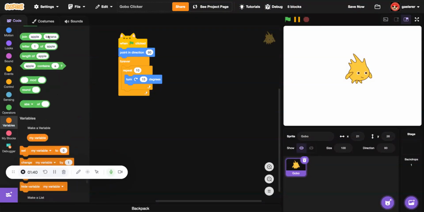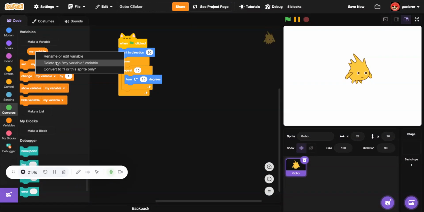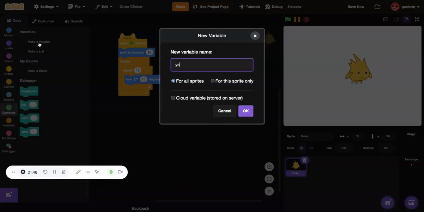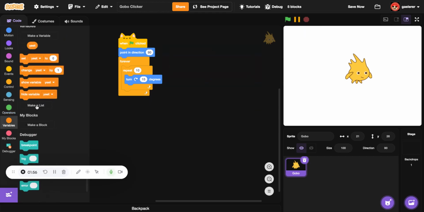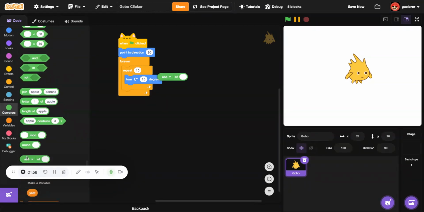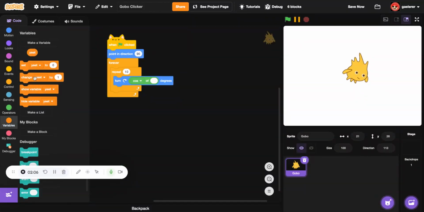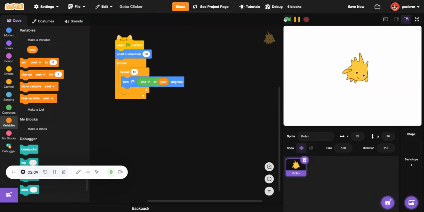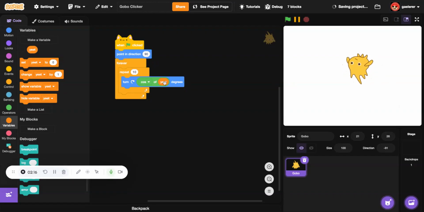I'm making a variable called... wait, first let's delete my variable. So G, for this sprite only. Then I go to the operators, so grab the abs, so cos of G. Okay, so there is a spinning. That's good.